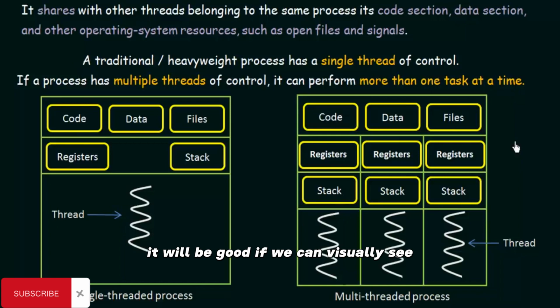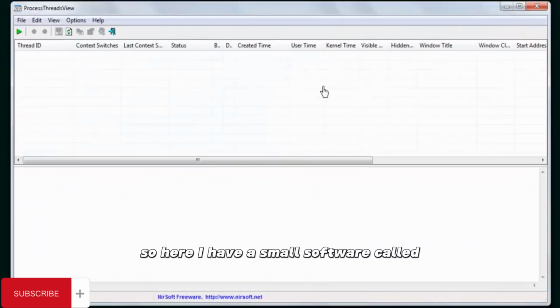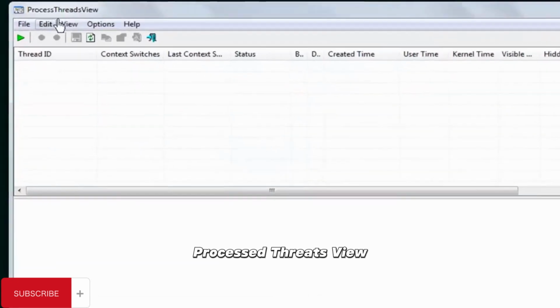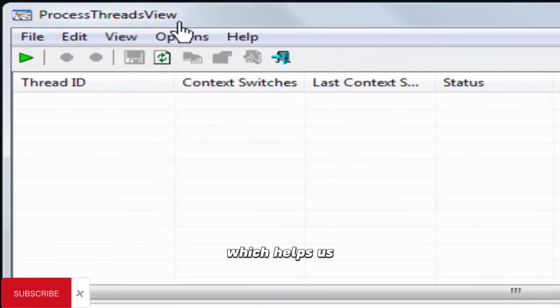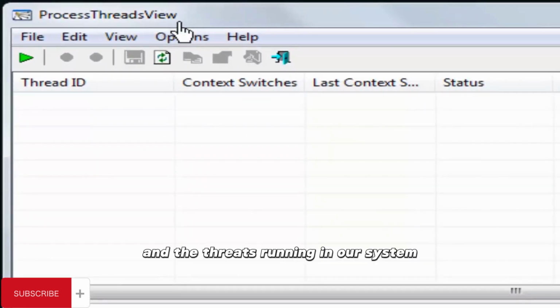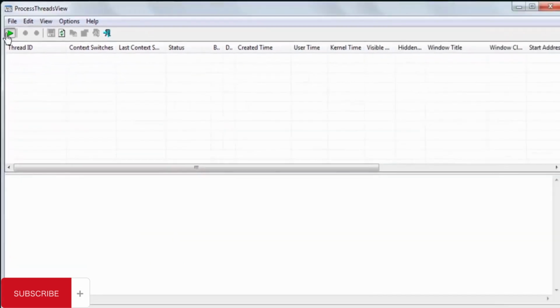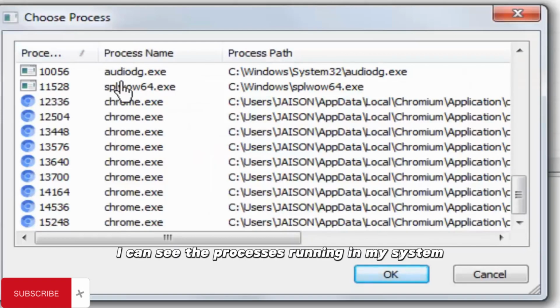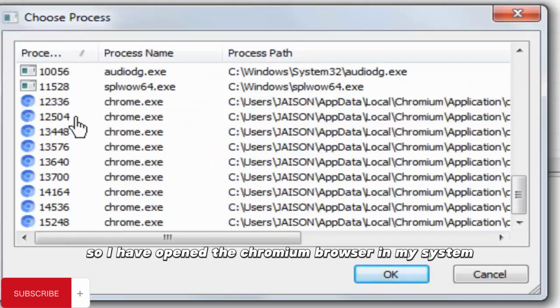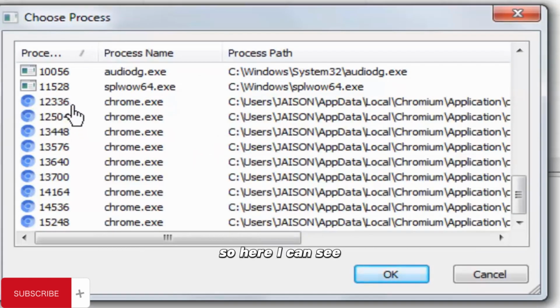It will be good if we can visually see how it works in our system, in order to understand how processes are there and how threads are associated with the process. Here I have a small software called Process Threads View, which helps us to see the processes and the threads running in our system. If I click here, I can see the processes running in my system. I have opened the Chromium browser in my system, so here I can see the Chrome.exe processes which are running in my system.